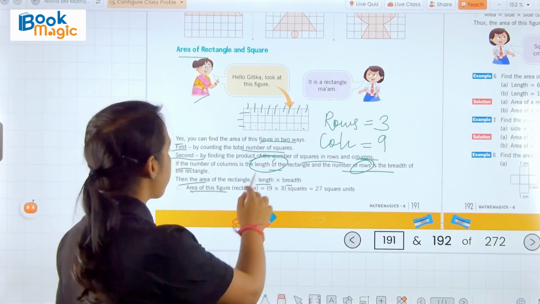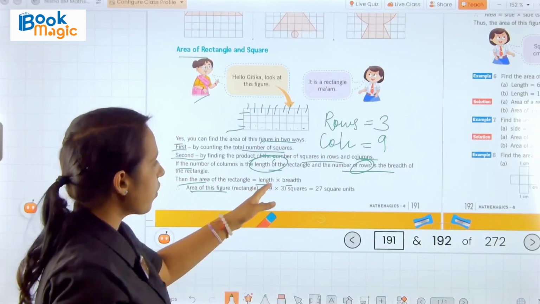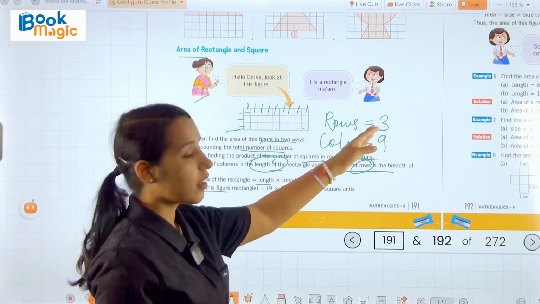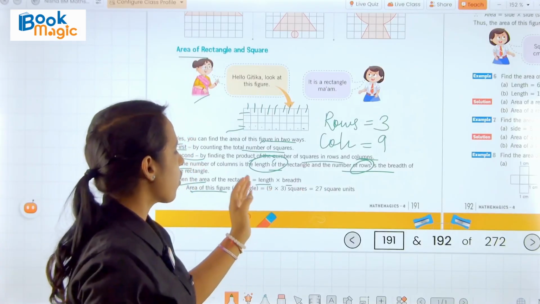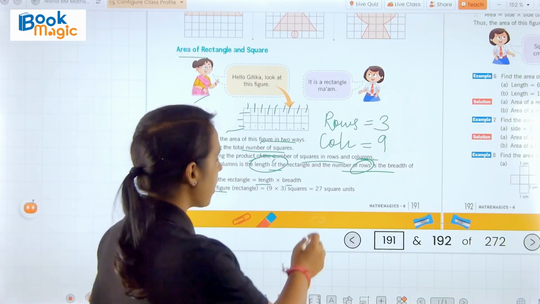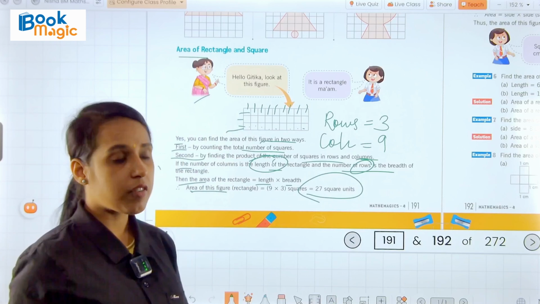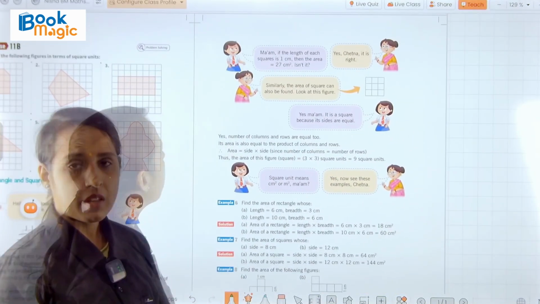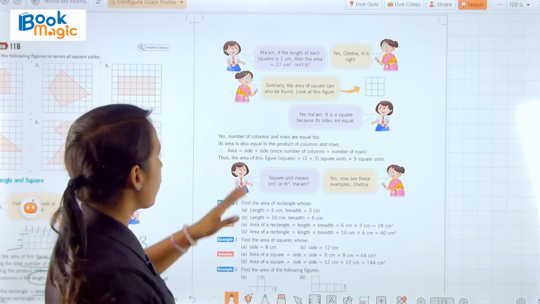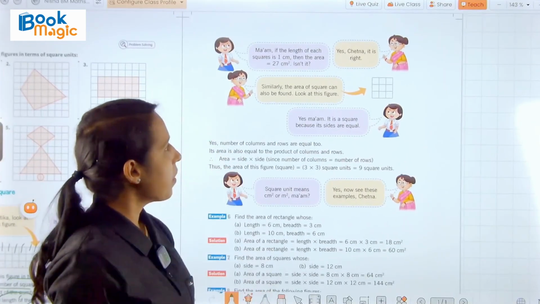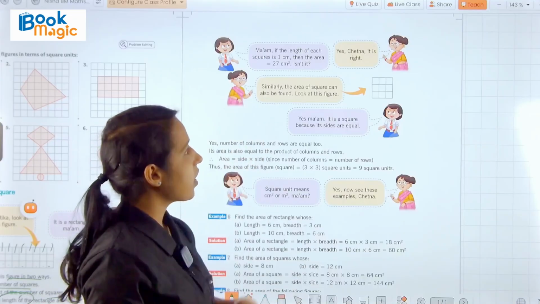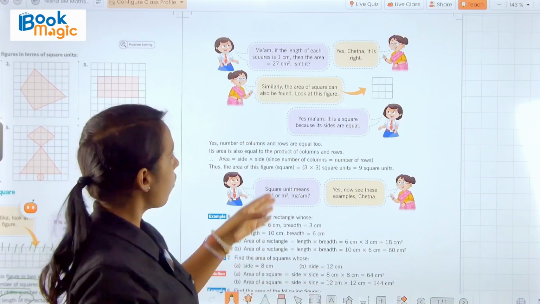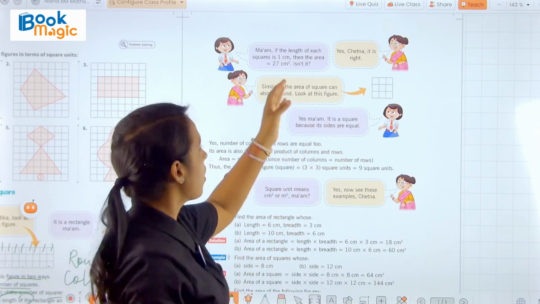Okay, so the area of this figure, that is a rectangle: length we know is 9, multiplied by breadth, that is rows, 3. So 9 3s are 27. We can write the area of this rectangle is 27 square units. Now Chetna asked the teacher, ma'am, if the length of each square is 1 centimeter, then the area will be 27 centimeter square or 27 square centimeter, isn't it?